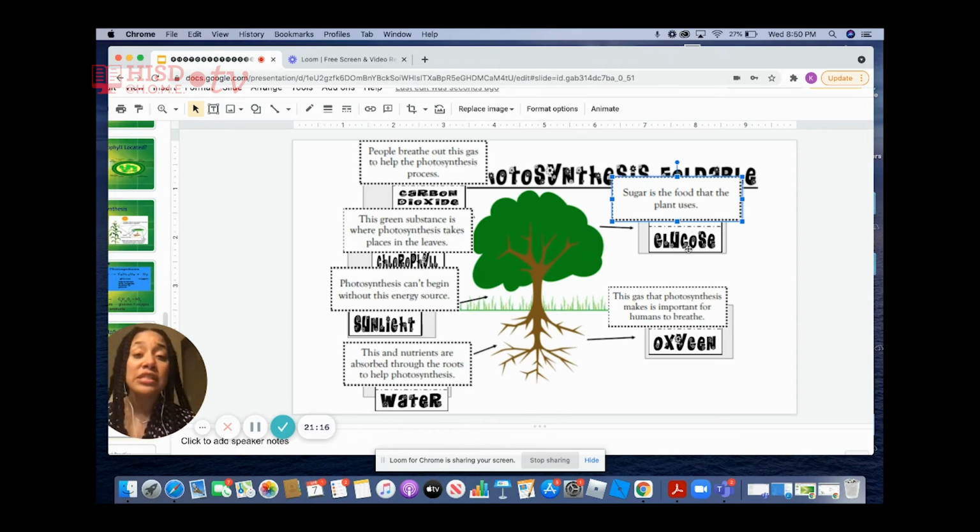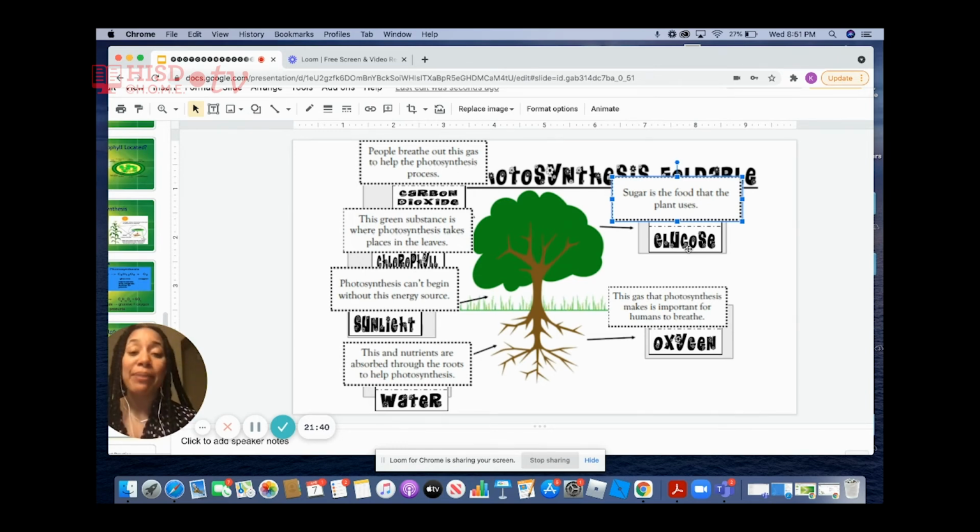In order for photosynthesis to occur, we have to have 4 specific things. The first thing we must have is carbon dioxide. We breathe it out, and plants need that. The second thing we must have is chlorophyll. Chlorophyll is located within the chloroplast of a plant's cell.